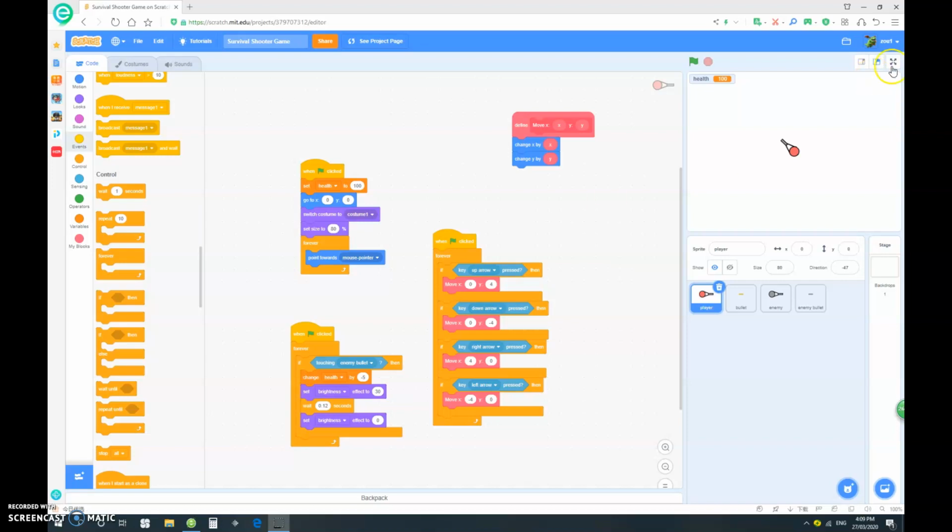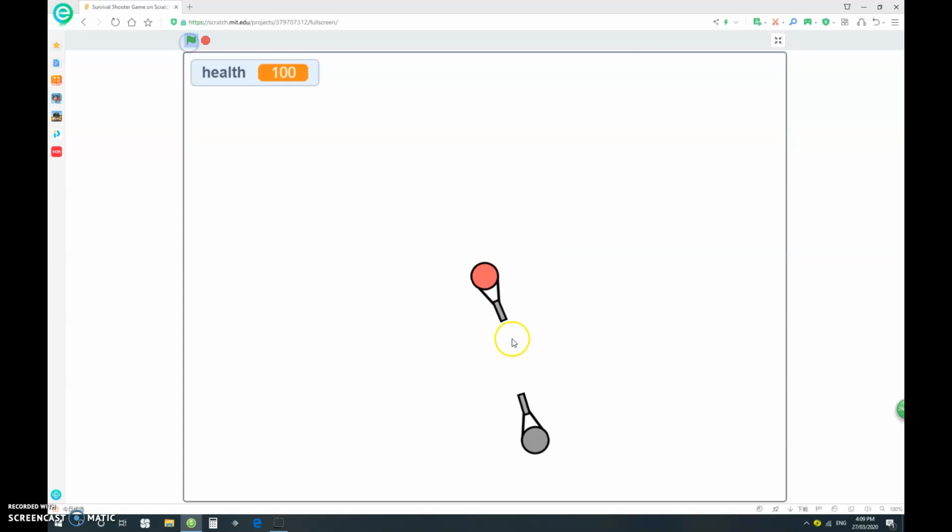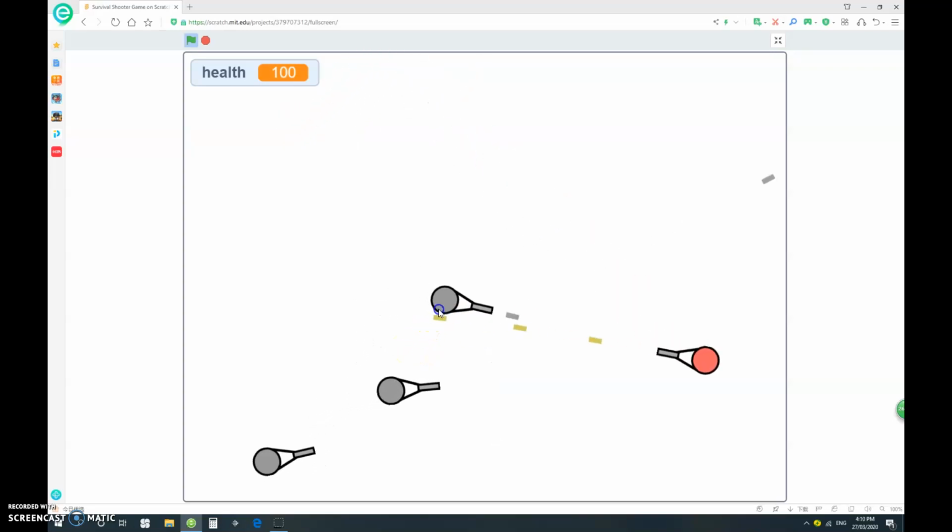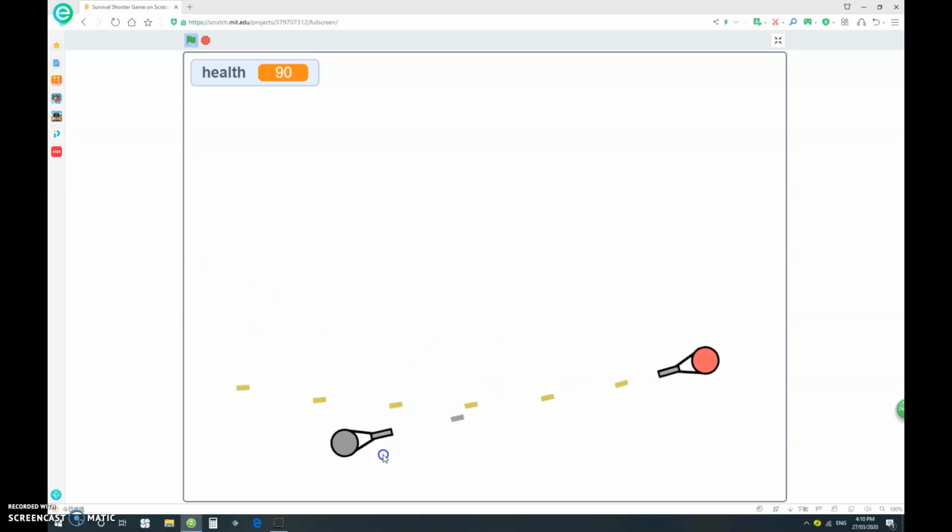So, we left off here last time with our little dude and the enemies. As you can see, looking pretty good, shooting at them. They'll come at us. Yep, all looking pretty good. As you notice, our enemies are only spawning down here, which doesn't really make it interesting. We want our enemies to spawn everywhere around us.